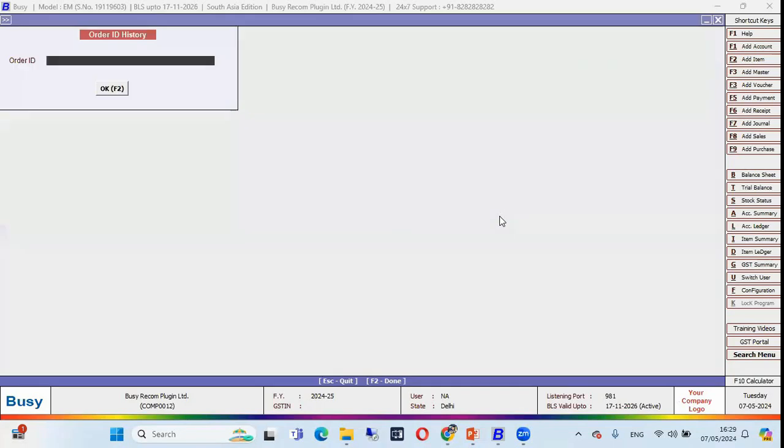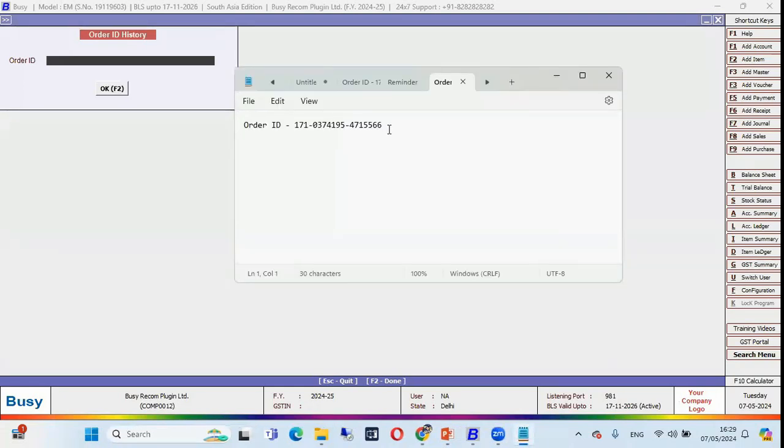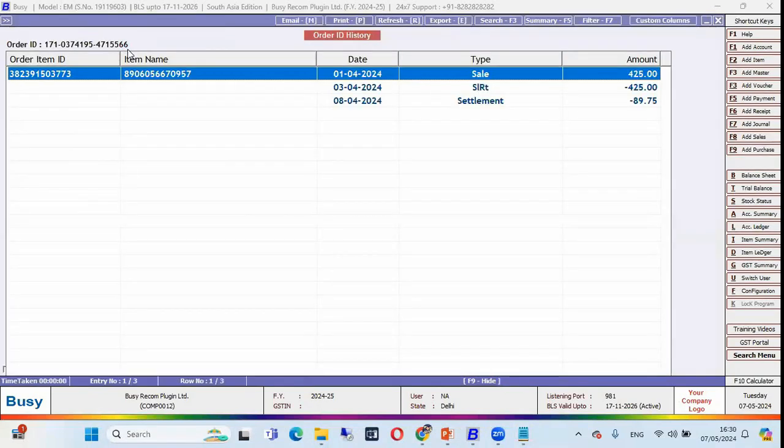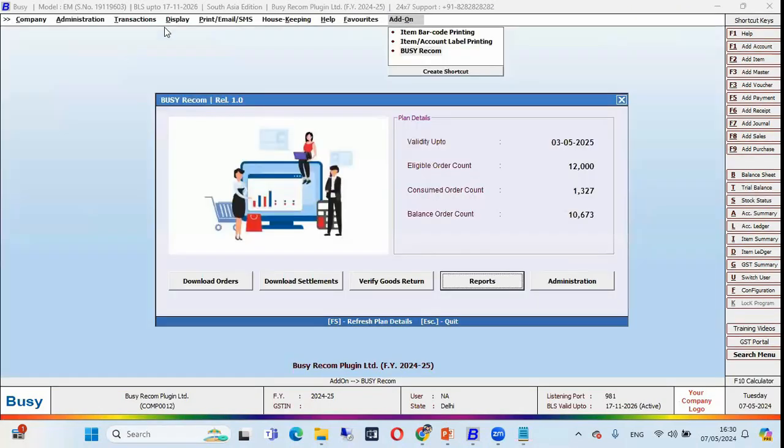Number 3, Order ID History. In this report, you can check the status of any particular order. Let me show you. This is my order number, let me copy this, paste, and okay. Now see, in this Order ID History report, we can see the status of any individual order. The order ID history is showing for sales, sales return, and the settlement also. This is the Order ID History report.